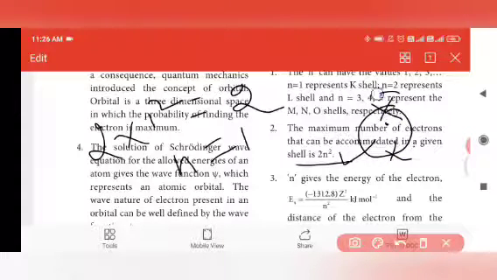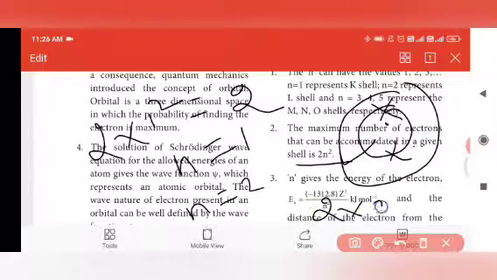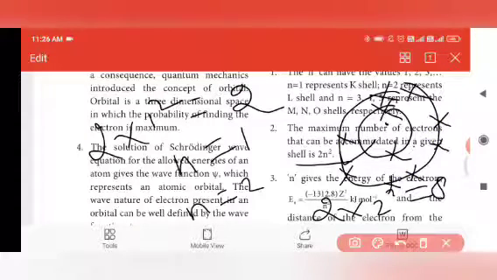And for the second shell, if we take the value of n equal to 2, we apply it in the 2n square formula. So we get 2 into 2 square, 2 square is 4, 4 into 2 is 8. So the maximum number of electrons present in the second shell is 8 electrons. By using the 2n square formula, we can easily find the number of electrons occupied in the energy level.